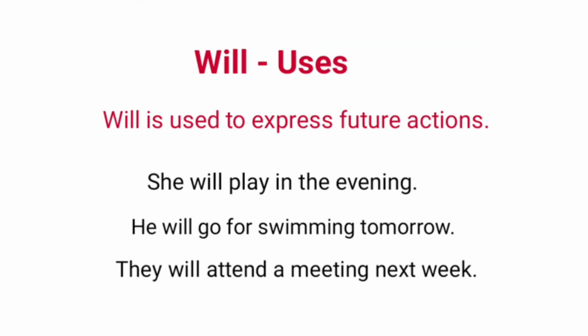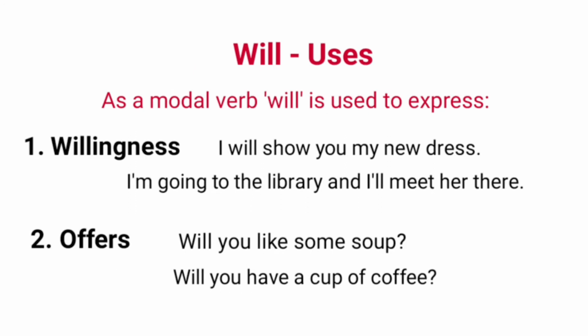We use will to express future actions. Examples: she will play in the evening. He will go for swimming tomorrow. They will attend a meeting next week. All these things will happen in the future and they are expressed with will. Will as a modal verb is used to express number 1, willingness to do something. Example: I will show you my new dress. I am going to the library and I'll meet her there.